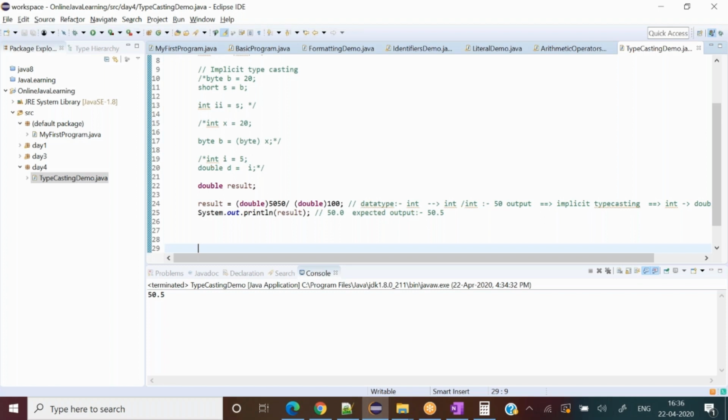When kids are trying to understand or learn a language from us, 1 or 2 year old kids, our own kids, they take time, they listen to us again and again, and then they start learning. So the same formula is applicable for all programming languages as well. The more time you spend on an individual concept, make a practice program: create 5 or 10 programs of every concept on your own and apply your own mind, and then try to say the output before you see the output on the IDE. Write something and say okay, the output should be this, then run the program and evaluate yourself, where are you? That is the best way.